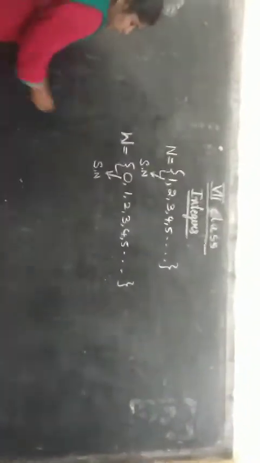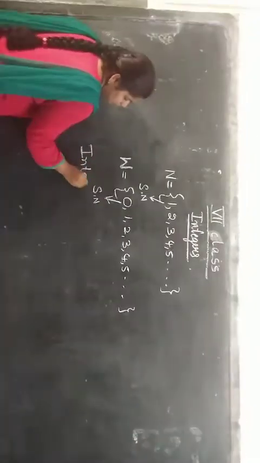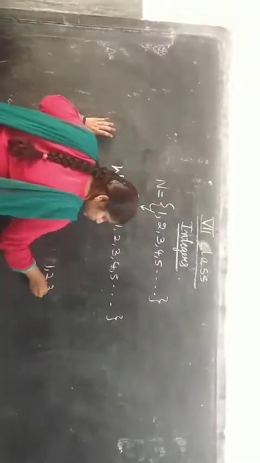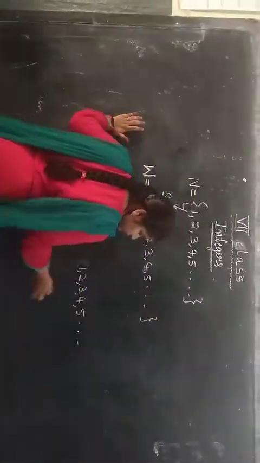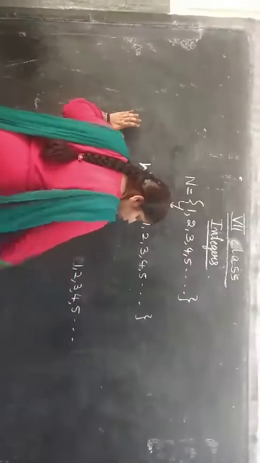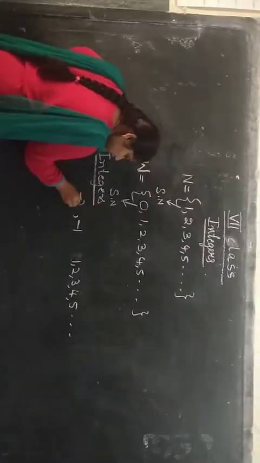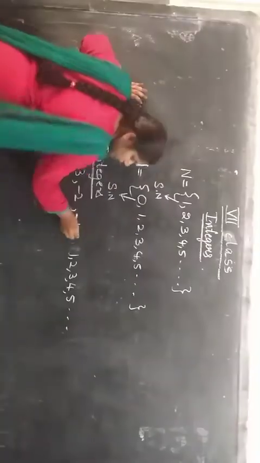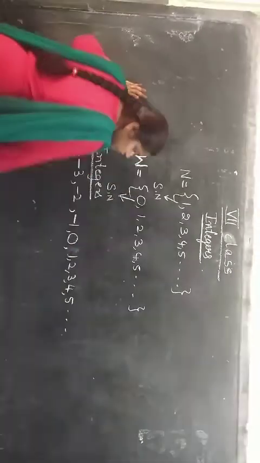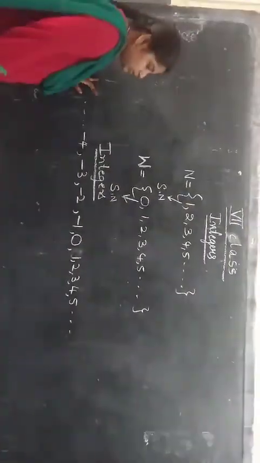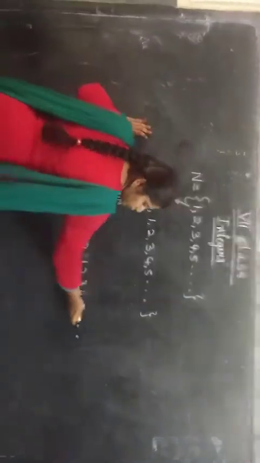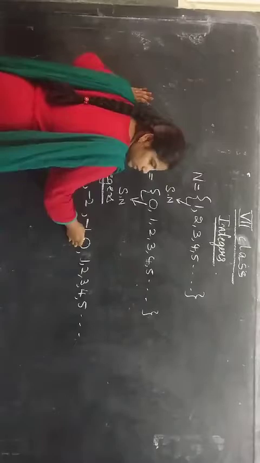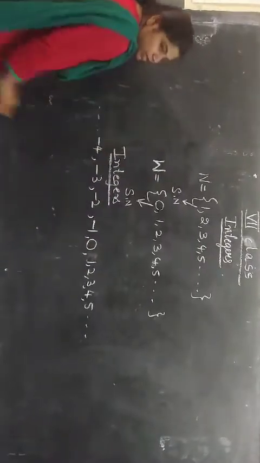Now coming to integers. What do you mean by integers? Integers will have positive numbers, which are nothing but natural numbers, and negative numbers, included with 0. So these types of numbers we will call integers. Integers have positive numbers, negative numbers along with 0.